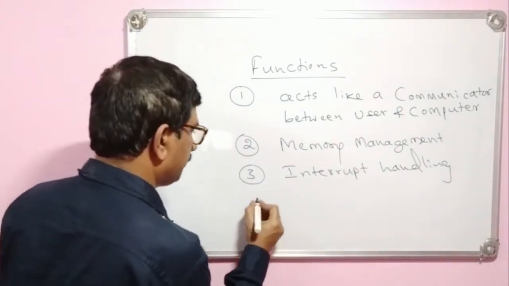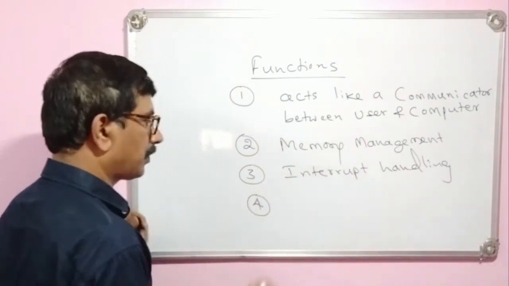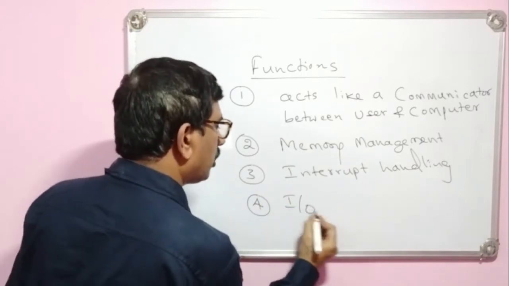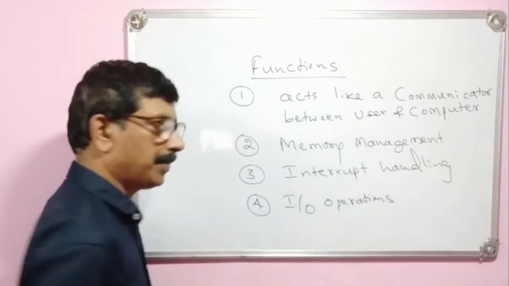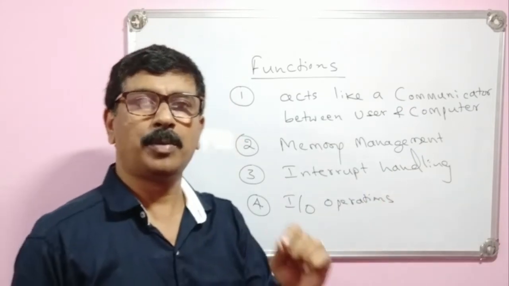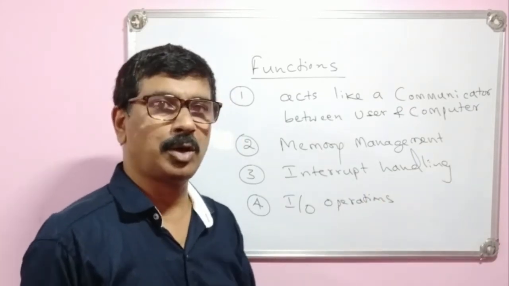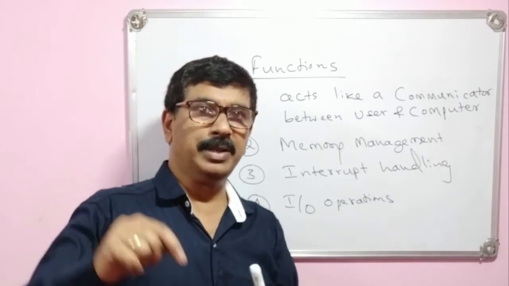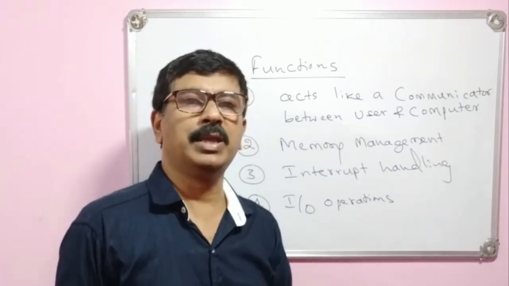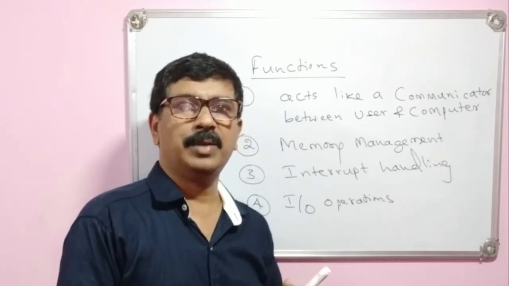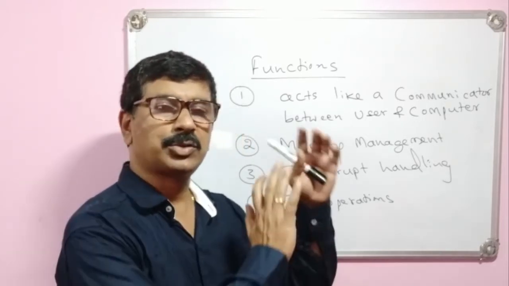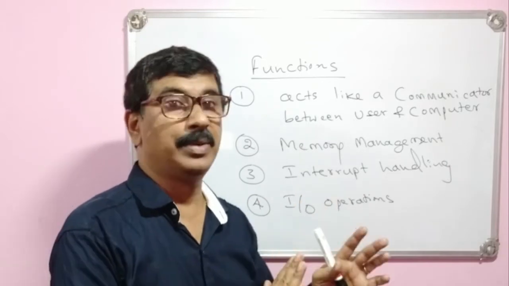Fourth one, management of I/O operations. Managing I/O operations, input-output operations. That means somebody types the information from the keyboard. Operating system takes that information, if it is in a valid format, and stores it in the memory.